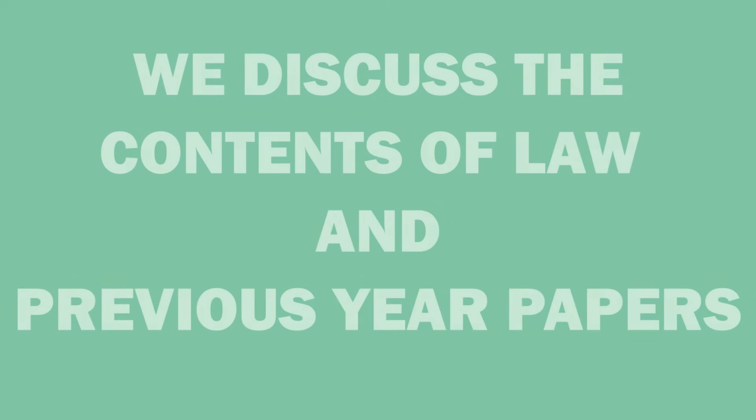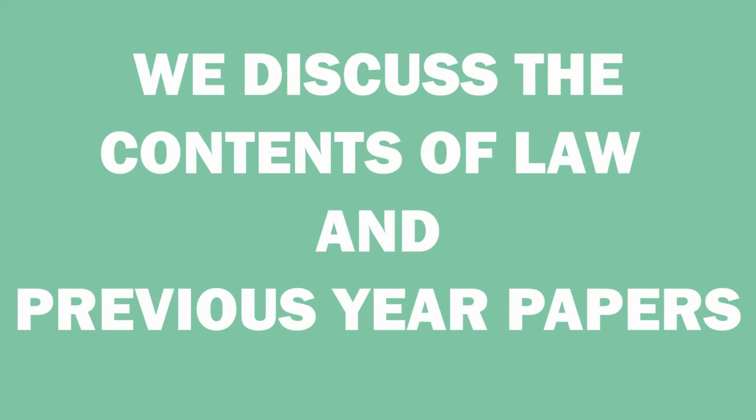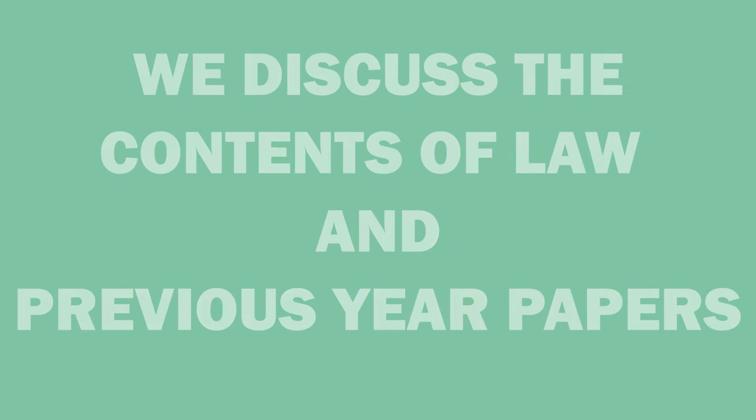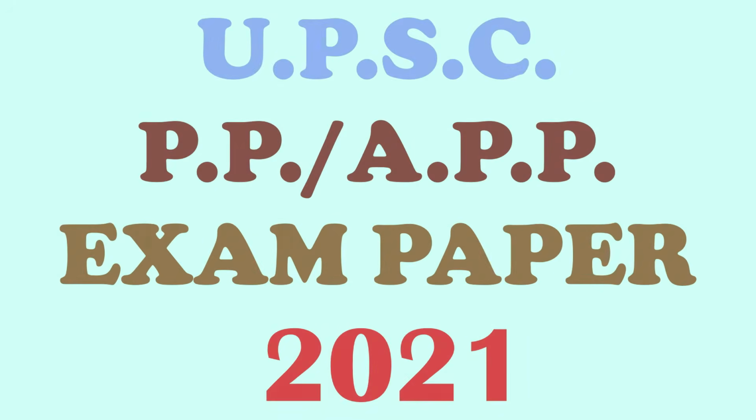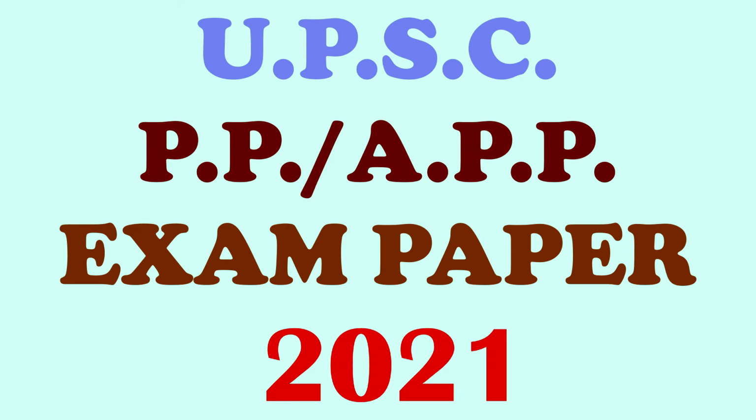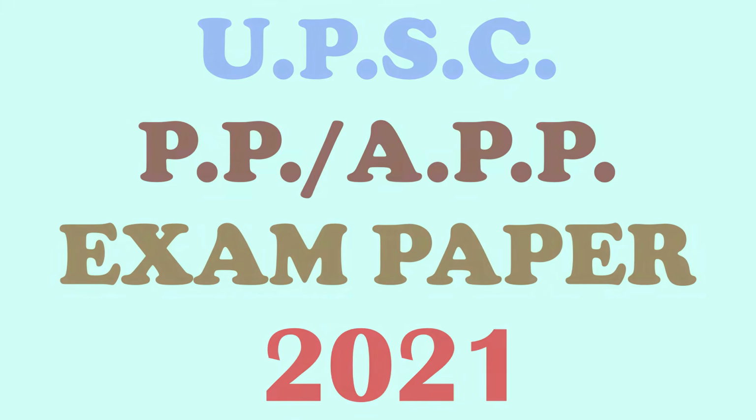So friends, on this channel we discuss the contents of law and previous year papers of judicial services and other legal exams. And friends, from today's video onwards, we are going to discuss the preliminary exam paper or paper 4 CBI, Central Bureau of Investigation, PPAPP, Public Prosecutor and Assistant Public Prosecutor exams. And in today's video, we are going to discuss the CBI APP PP exam of 2021.